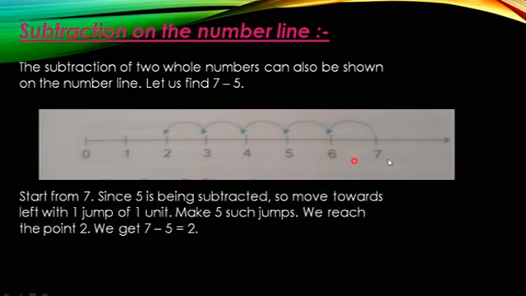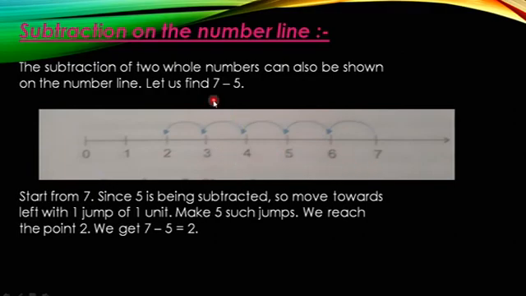Here, this is the number line, as we saw in addition also. In addition, you move to the right side, so you can observe the arrows. Now, subtraction means we have to move to the left side.